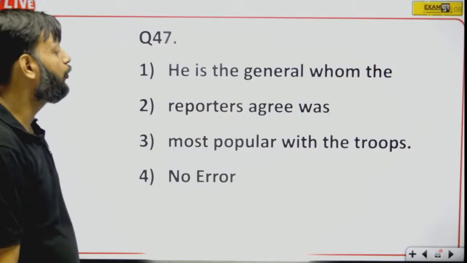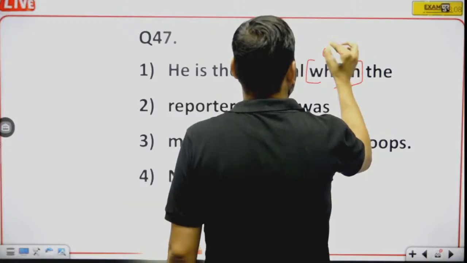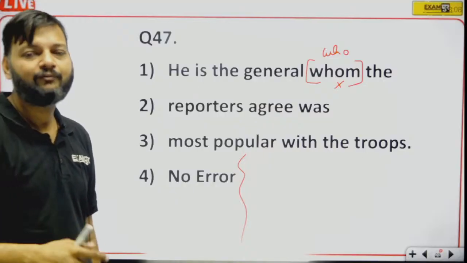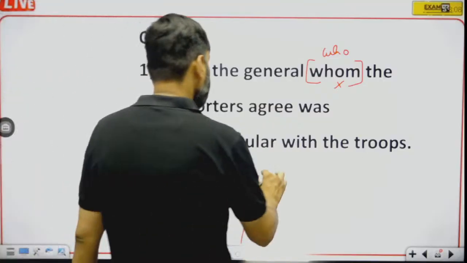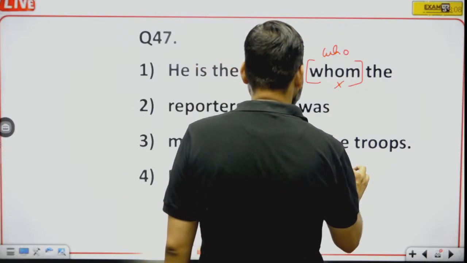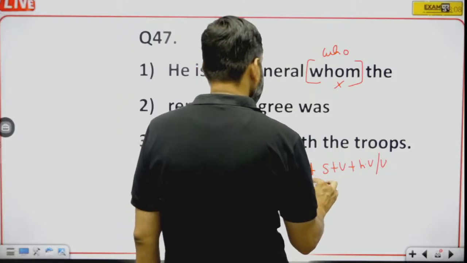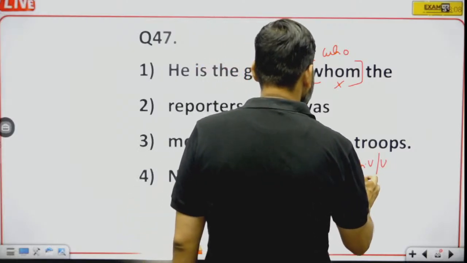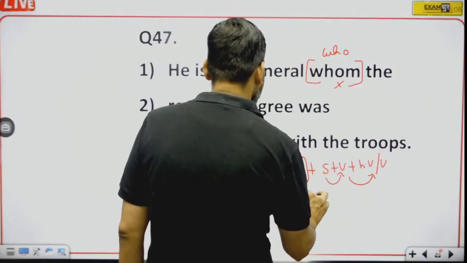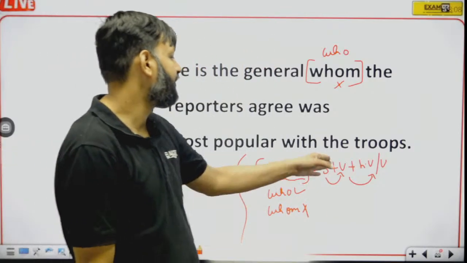Here he is the general whom the reporters agree. Here whom will be replaced by who. Okay, remember this question can be confusing, but I am telling you a very simple trick. Whenever a relative pronoun is followed by subject plus verb plus helping verb or verb, this relative pronoun should be who, not whom.